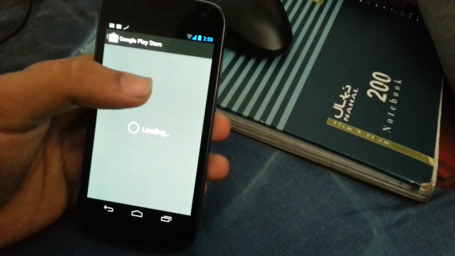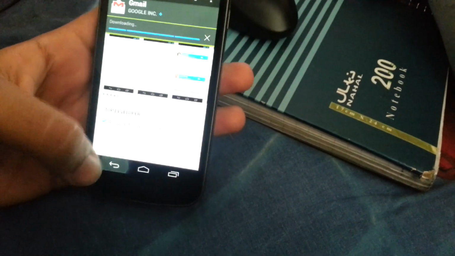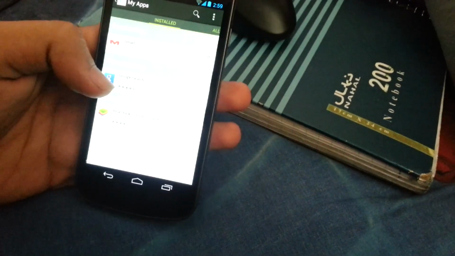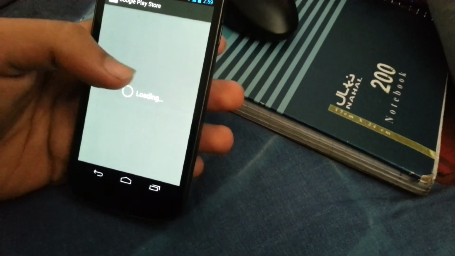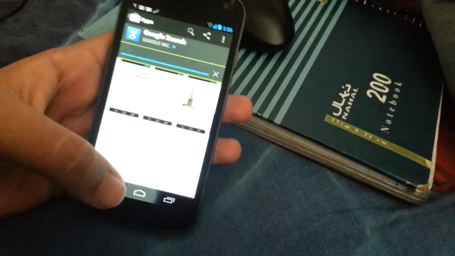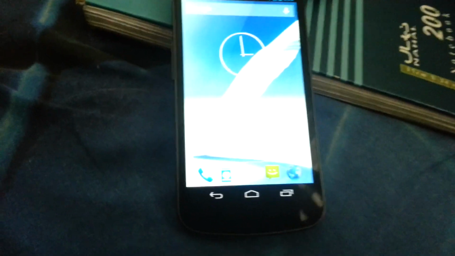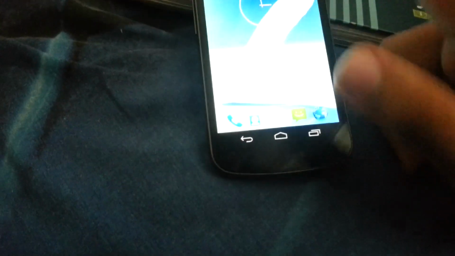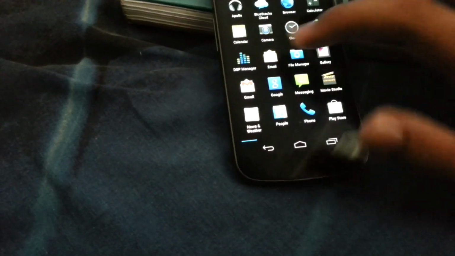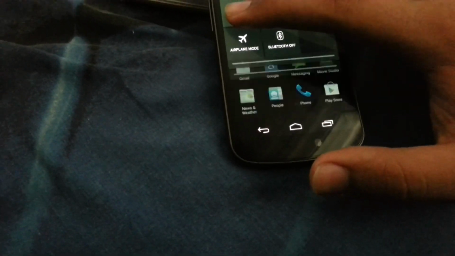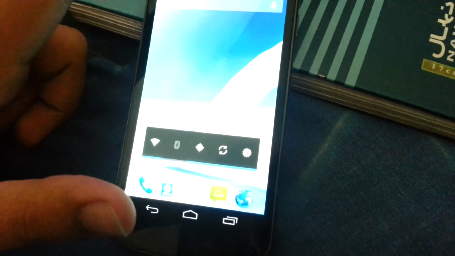But let me just install these two, Google search and the Gmail. So, we will see how the ROM feels in the next video. And do I like the ROM? Will I, kind of, use the ROM? Yeah, it disconnected from my Wi-Fi network. I don't know the reason.